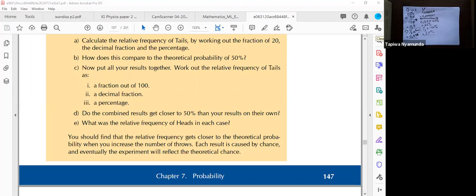Do you understand that? So what we were saying here is, do the combined results get closer to 50% than your results on their own? This is what we are saying.